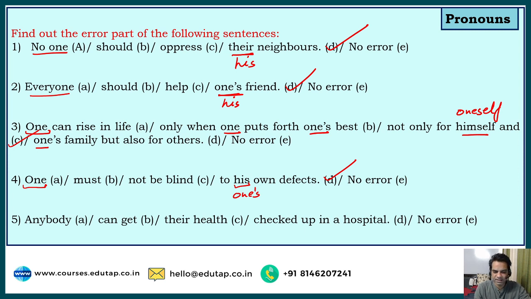Anybody can get their health checked up in a hospital. Now, I think we discussed this in the first question. Right here, anybody is singular, right? So the corresponding pronoun should also be what? Singular or plural? So anybody can get their health.